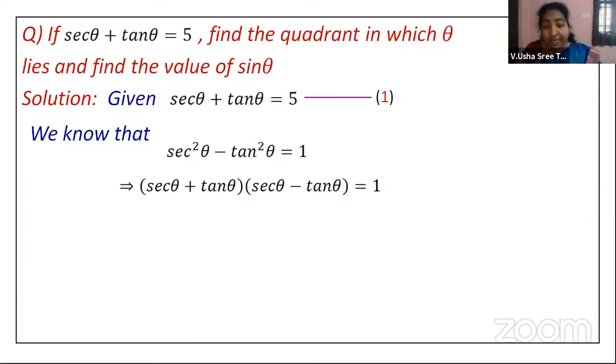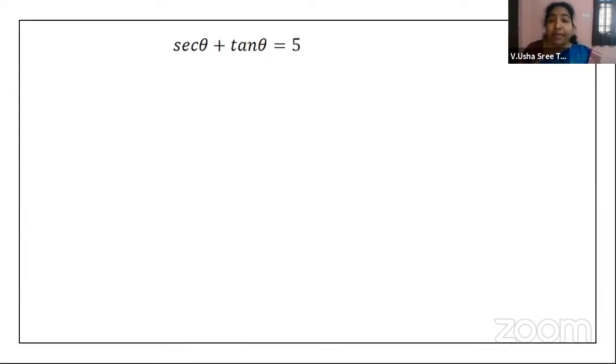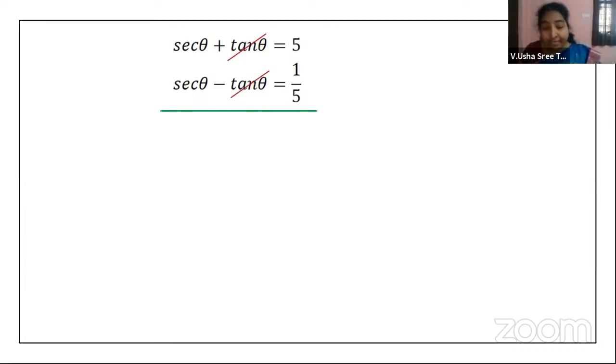So instead of secant theta plus tan theta, we will just take it as 5 and shift to the other side. Right. So secant theta minus tan theta is equal to 1 by 5. We will call this equation number 2. Then equation 1 and 2, we will solve them. When we solve, secant theta plus tan theta is equal to 5 and secant theta minus tan theta is equal to 1 by 5. Tan theta with positive and negative signs, they get cancelled.